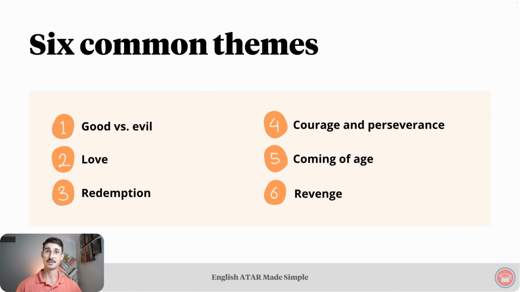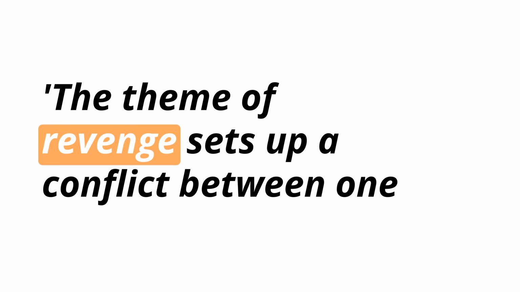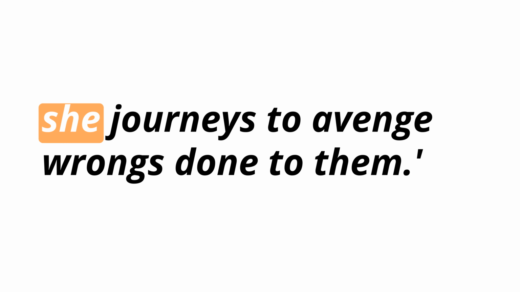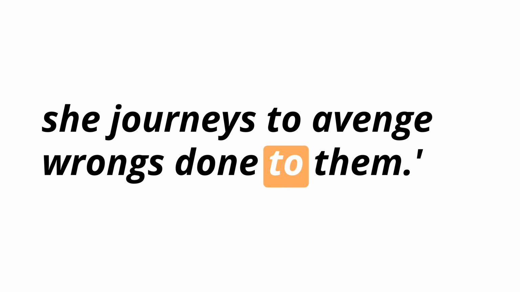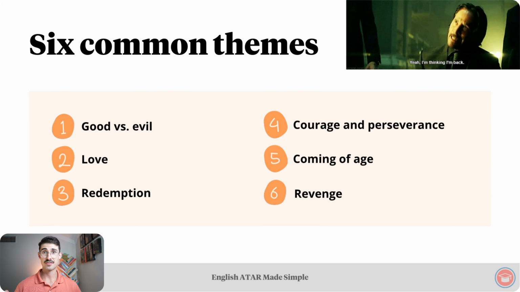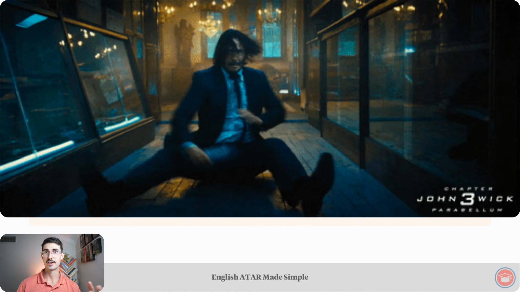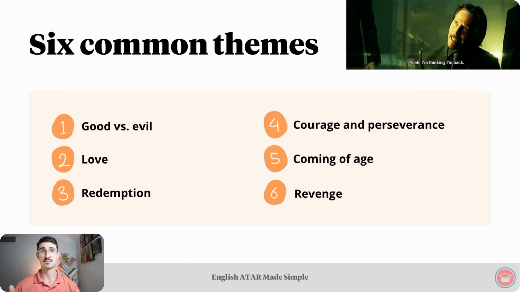The MasterClass article says about revenge, the theme of revenge sets up a conflict between one character and his or her enemies as he or she journeys to avenge wrongs done to them. Example, the John Wick franchise. The whole thing kicks off when someone kills John Wick's dog, and then he just goes on some killing rampage. Another example is Django Unchained. Those are our 6 common themes.